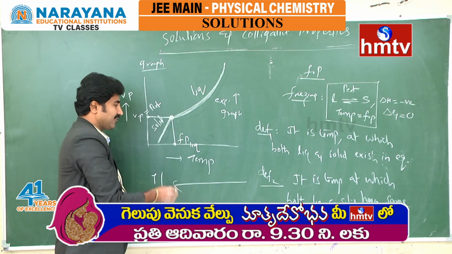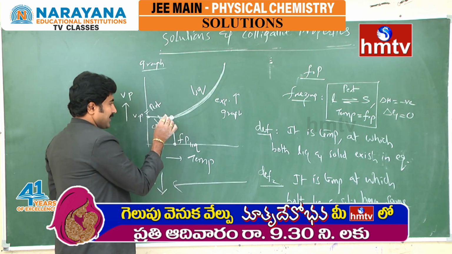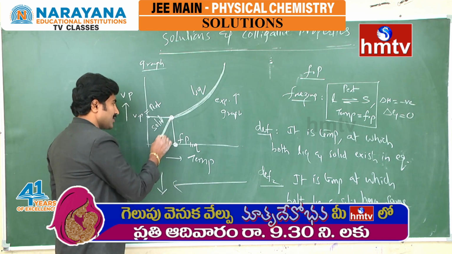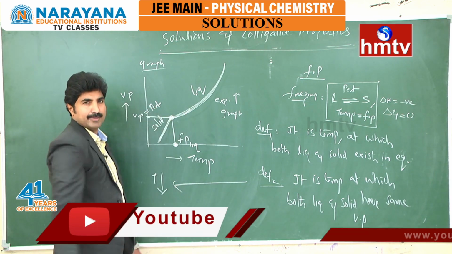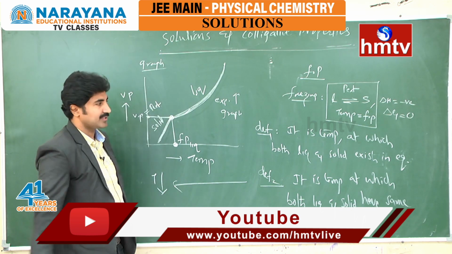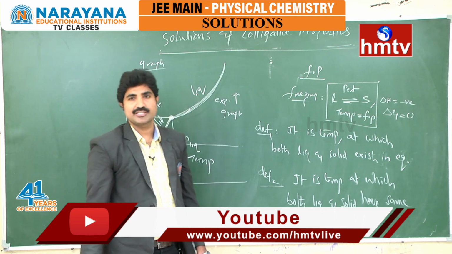What is the freezing point definition? Second definition: it is the temperature at which both solid and liquid have the same vapor pressure. That vapor pressure is nothing but the external pressure. So like this we can understand freezing point.